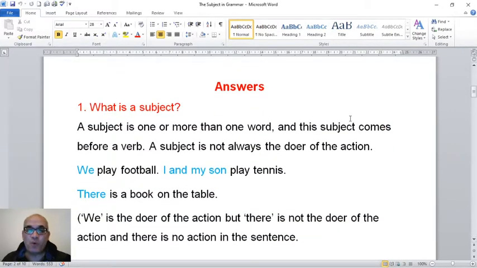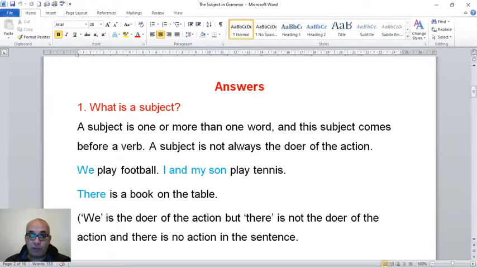So the answers. What is a subject? A subject is one or more than one word. So a subject is one word, or a subject is more than one word. And this subject comes before a verb. So the subject comes before a verb. A subject is not always the doer of the action.